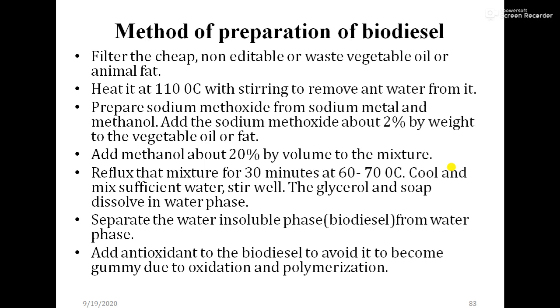So you can see the method is given, that is, first use cheap non-edible oil. Second, heat that oil up to 110 degrees Celsius. Third, you have to prepare sodium methoxide by mixing sodium with methanol, about 2% by weight to the vegetable oil. Then you have to add 20% methanol by volume. Then you have to reflux that mixture for 30 minutes at 60 to 70 degrees Celsius.